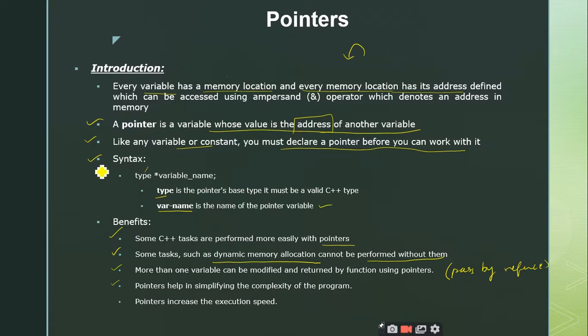And similarly, pointers increase the execution speed as the programmer has direct access to the memory locations, right? Is it right or not? When you are declaring pointers, does the programmer have direct access to memory locations or not? Yes, sir.